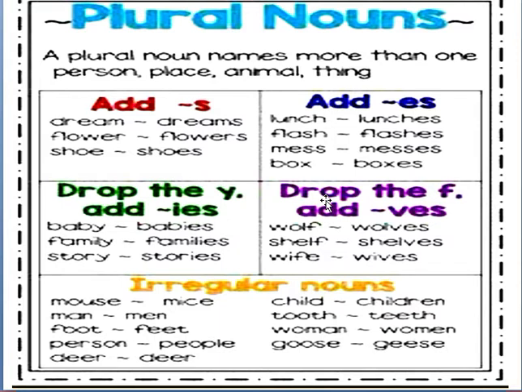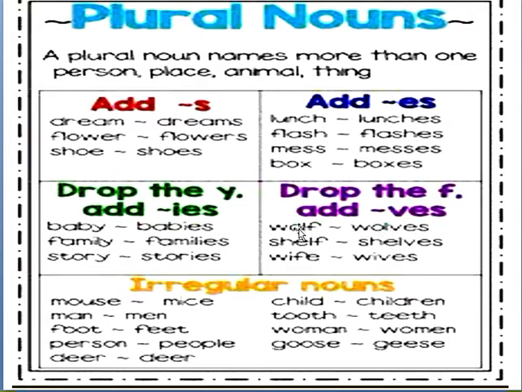Then the fourth rule is that we drop f or fe from the following words and add ves to that word. For example, wolf: we will drop the letter f and add ves to the word to change it into plural form.